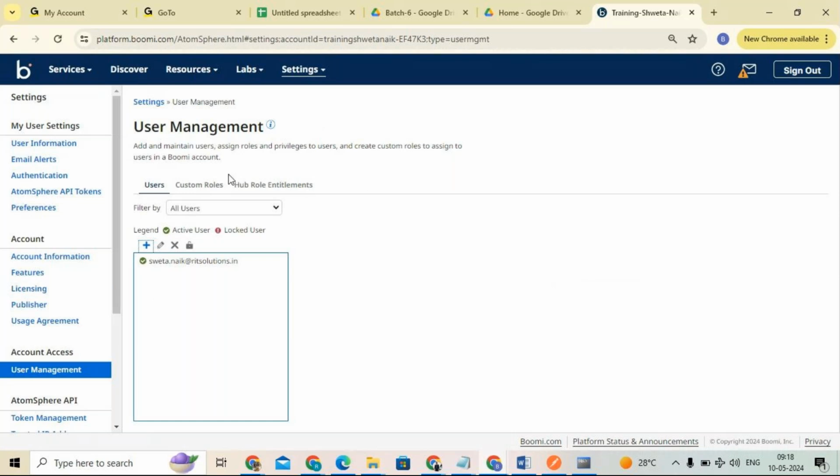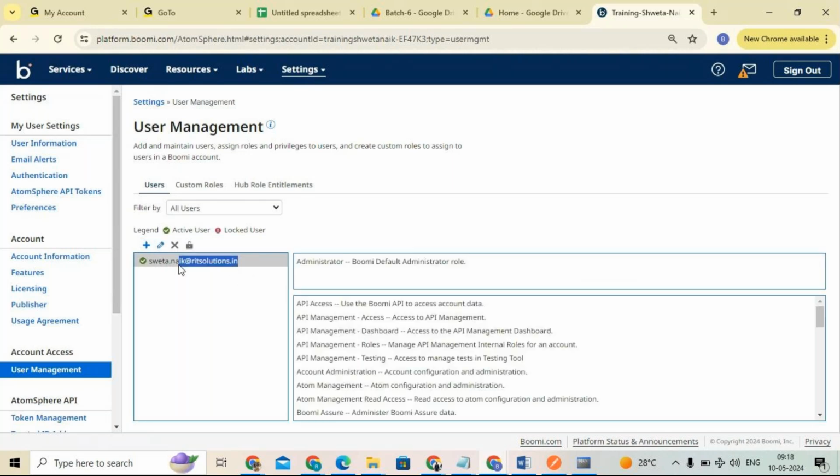So whenever you are creating a new account, for example, here I created an account with the name Sweta.Noyak at RIT Solutions, right? So this is my email address, my company email. Whenever I'm creating this particular account, I need an email. Now the account is created.